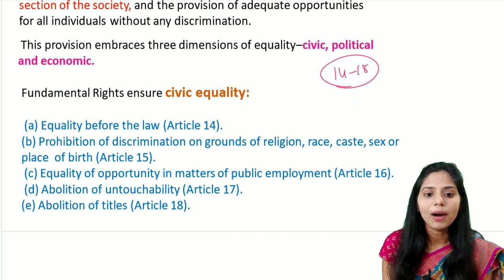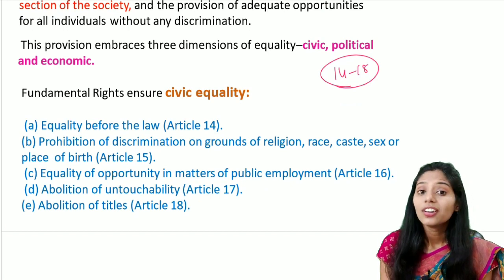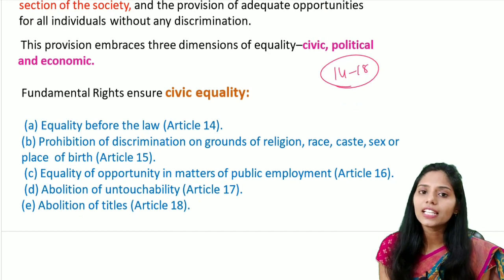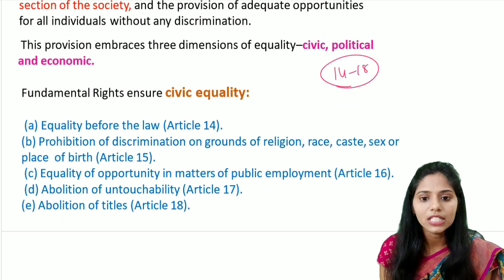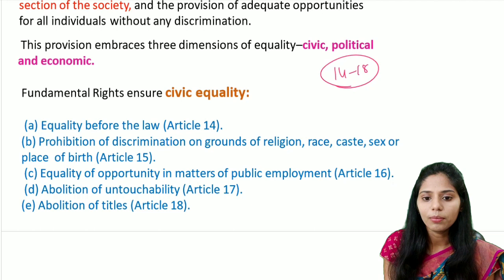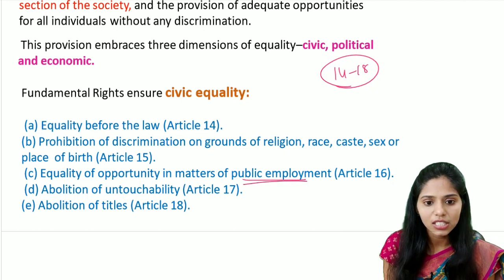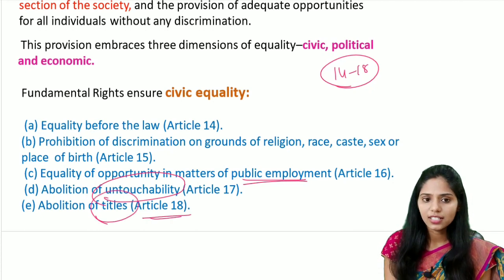Article 15 talks about prohibition of discrimination on the grounds of religion, race, caste, sex, or place of birth. The next one is Article 16, which talks about equality of opportunity in matters of public employment. Article 17 talks about abolition of untouchability. And Article 18 talks about abolition of titles.